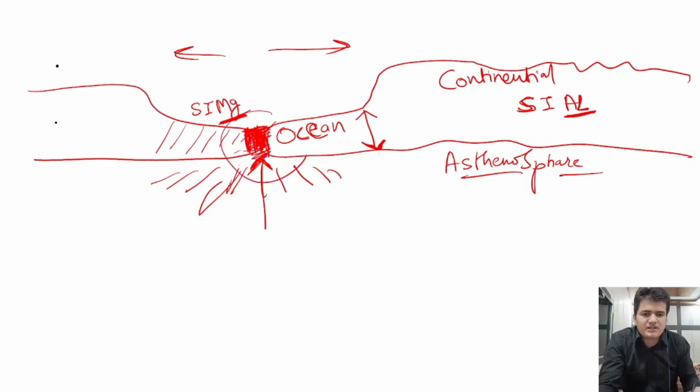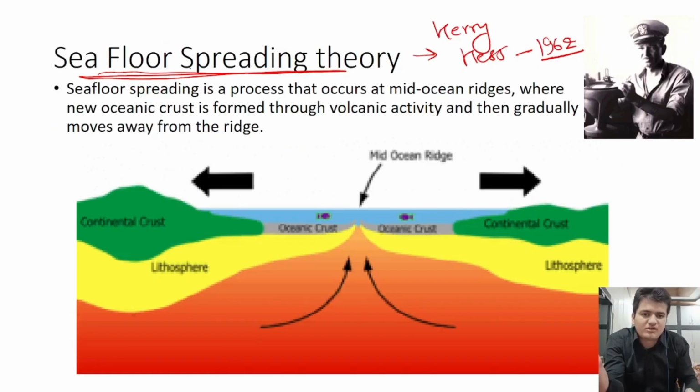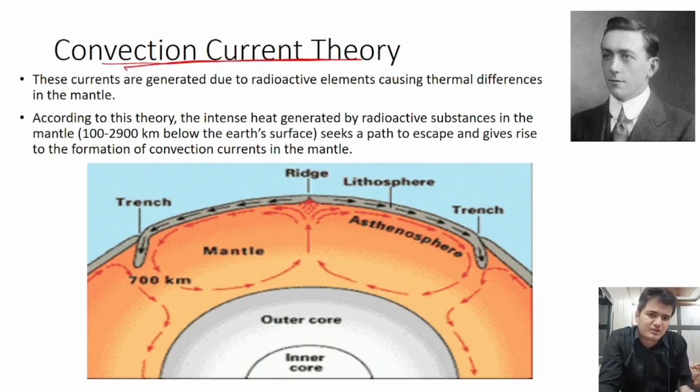This concept was given by Harry Hess, who was a marine geologist, and his focus was more on the ocean crust. But this theory was not able to explain how the landforms evolved on the surface of the earth. Although he gave the concept of spreading, we cannot clearly understand the formation of landforms.